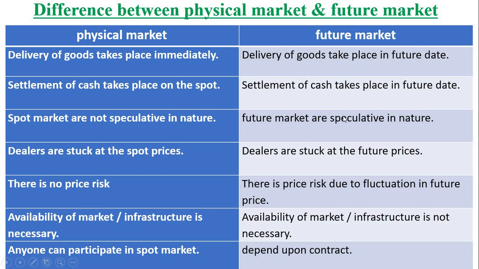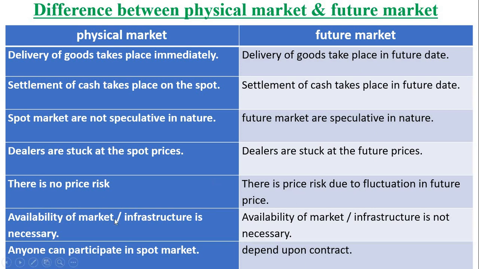It may increase or decrease. Then physical market dealers are stuck at the spot prices. Here in the futures, dealers are stuck at the future prices. In the physical market there is no price risk, but there is a price risk in the future market due to the fluctuation in the future price. We don't know what will happen after one month, or maybe tomorrow. Due to the market fluctuations, the prices may change.